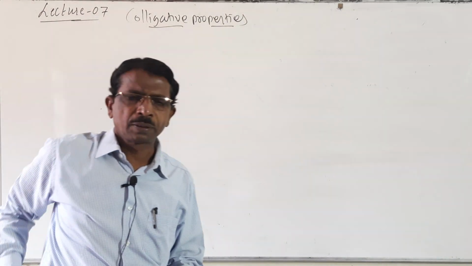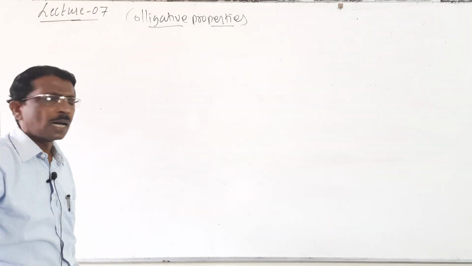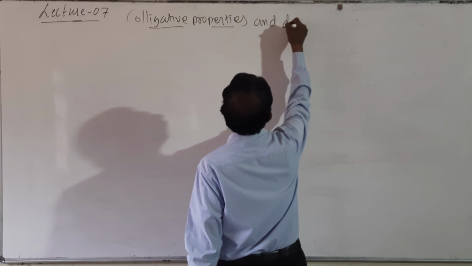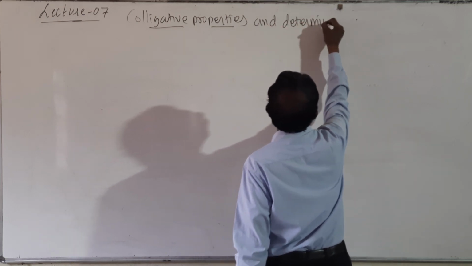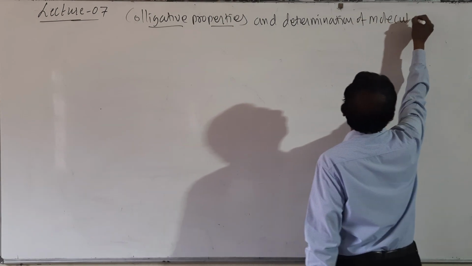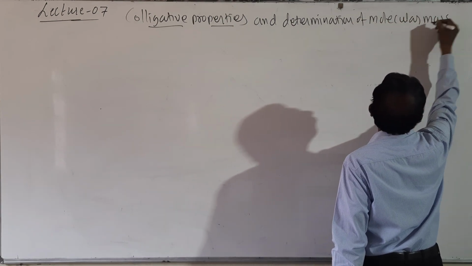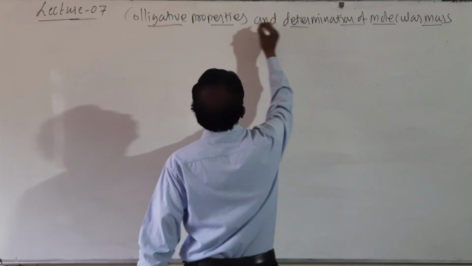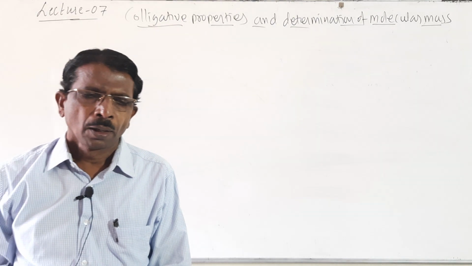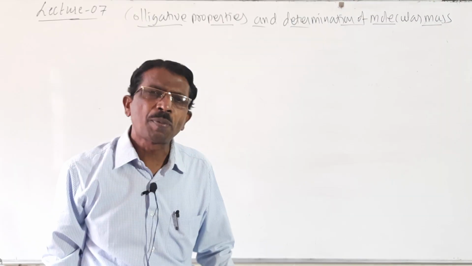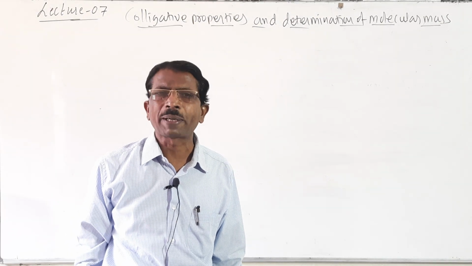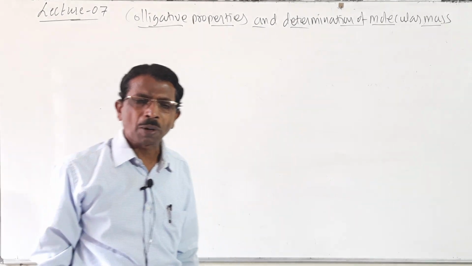Colligative properties and determination of molecular mass. Look here students, they may ask for a 2 marks question, define colligative property or state colligative property. So what is colligative property?